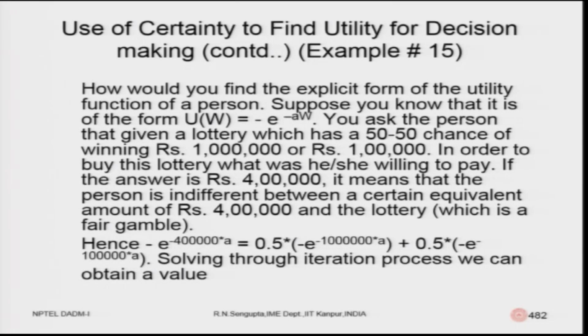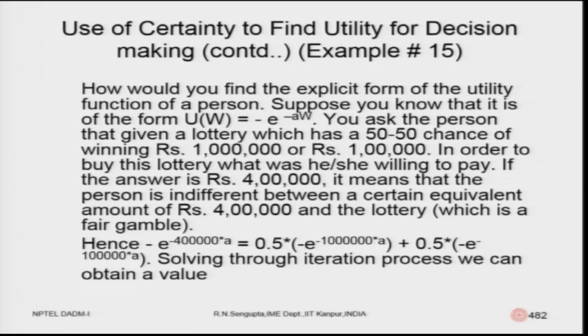So, how would you find the explicit form of the utility function of a person? Suppose you know that it is of the form of the exponential utility function, which is equal to minus e to the power minus AW. You ask the person, given a lottery which has a 50-50 chance, where the values are 10 lakhs or 1 million and the other value is 1 lakh. So, you win 10 lakhs with half probability and with half probability you win 1 lakh.